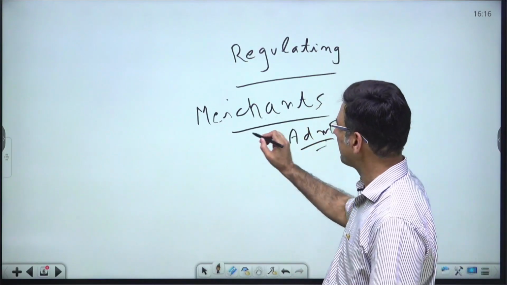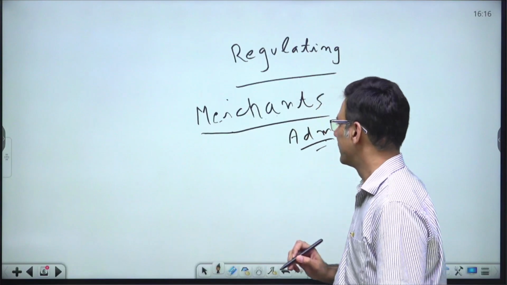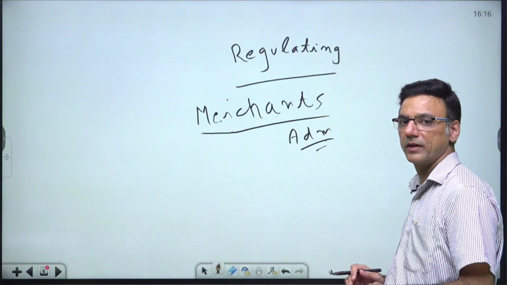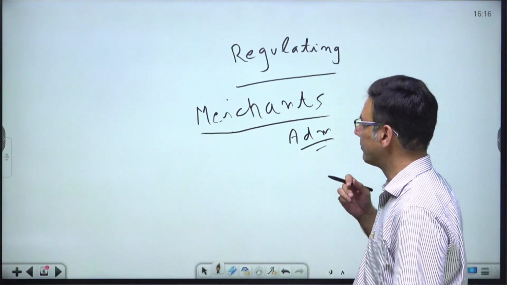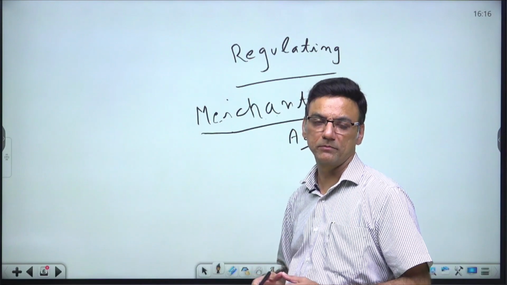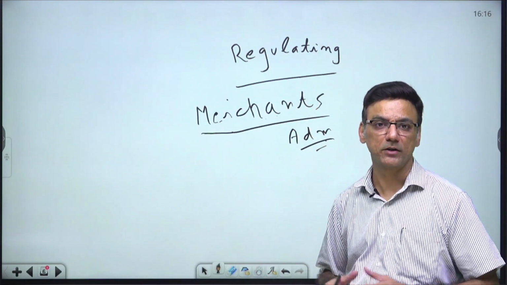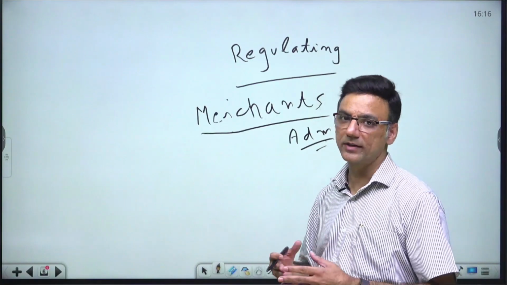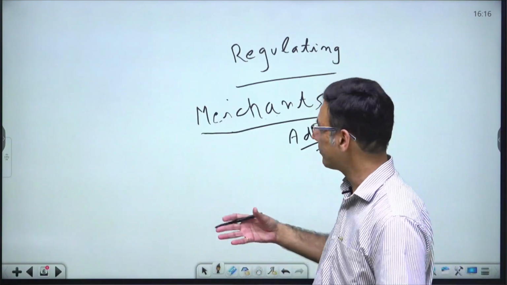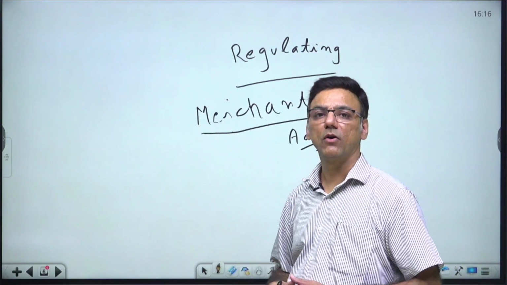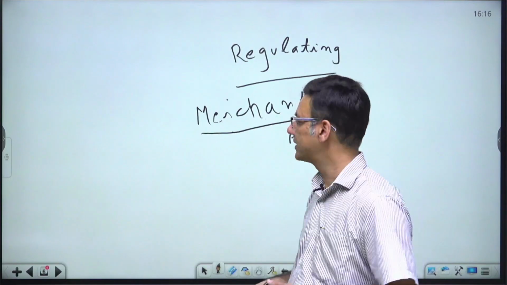Now, the East India Company shareholders were demanding more dividends because they said that we are managing two affairs at the same time, trading as well as ruling. So our dividends should be increased. So that was a pressure on the British Parliament as well as the East India Company.